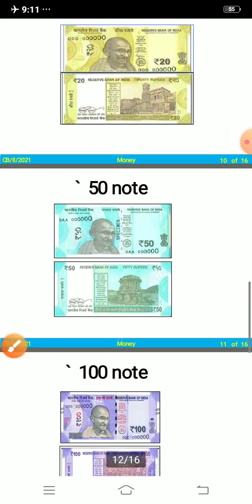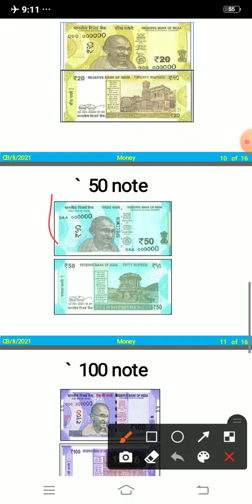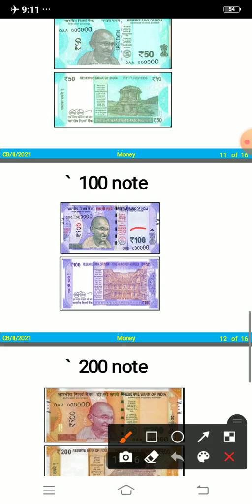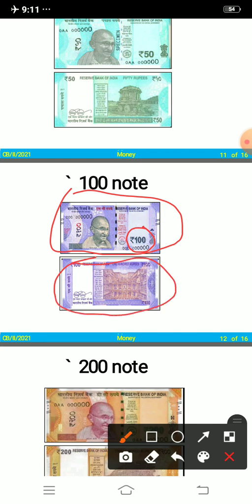Then comes the 50 rupee note. Then comes what? 50 rupee note. Here it is written 50, and children, this symbol you can see near 50, that is of the rupee. Okay. Then comes the 100 rupee note. Here it's written 100, so it is a 100 rupee note. Now this is the front side and this is the back side of the note, right?